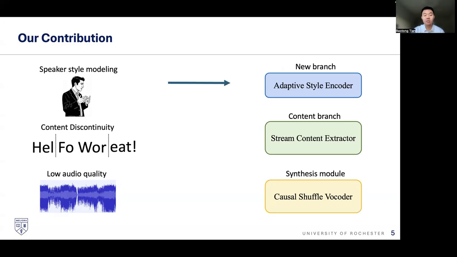For the content discontinuity part, we improve the content branch to introduce the streaming content extractor to better extract information in a streaming fashion. And for the low audio quality problem, we improve our synthesis module to introduce the causal shuffle vocoder. It's also specially designed as a causal model for streaming scenarios.